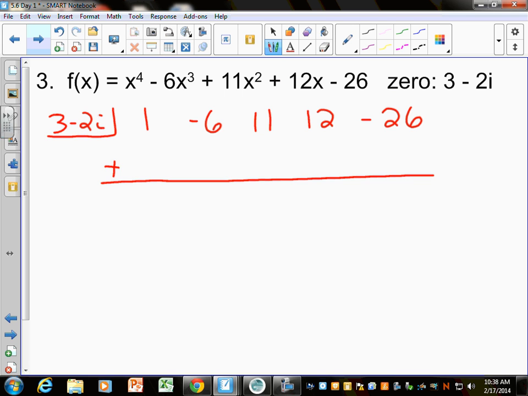What should happen is we should get a remainder of 0. If we don't, then we know we've done some arithmetic wrong, and then you just want to wipe your paper up and throw it up. Yeah. Trust me, I've done it.